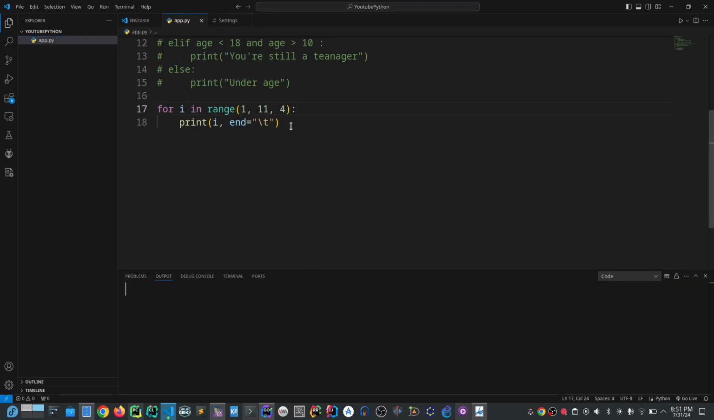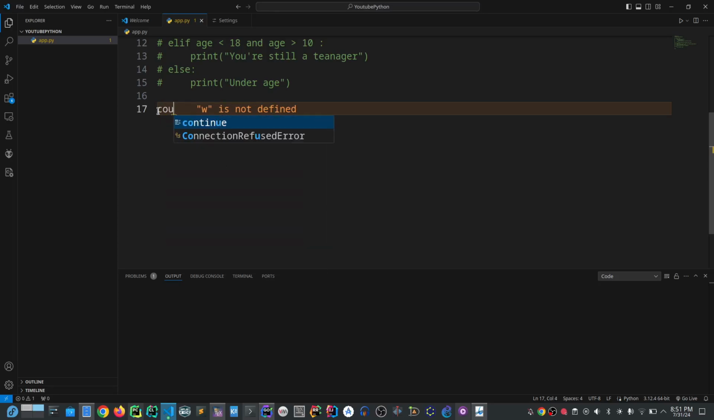You can also have our while statement as well. Maybe count is equal to what? If we say count is equal to 0.